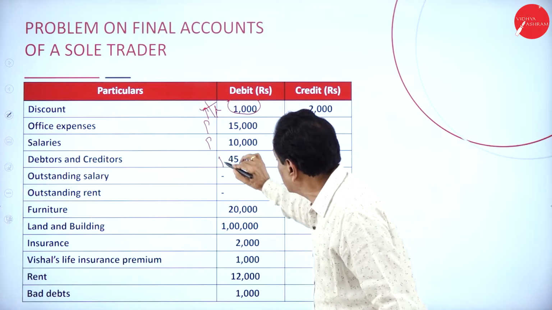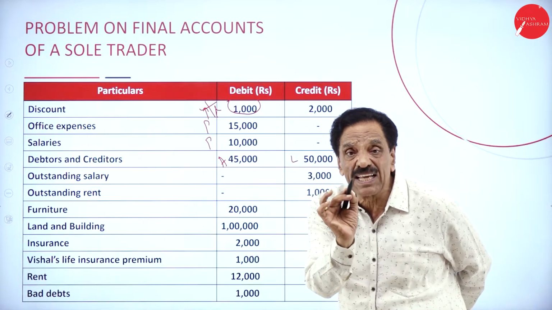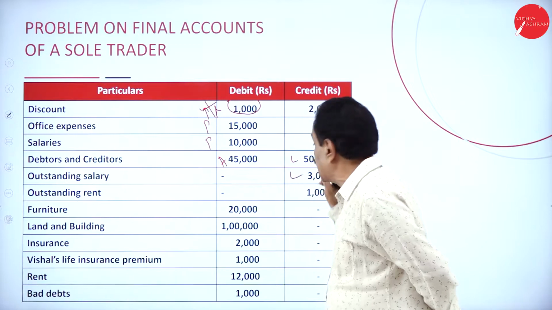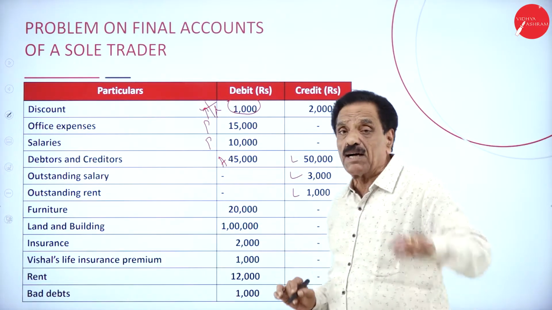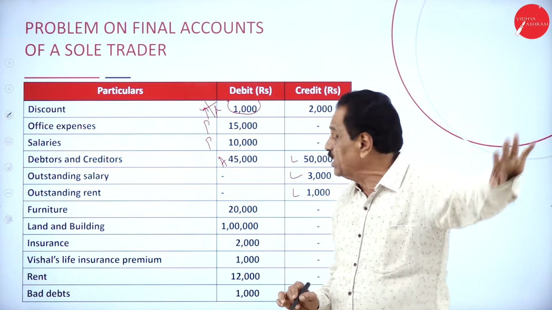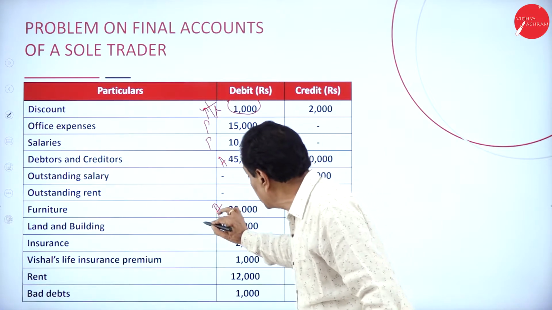Debtor is an asset. Creditor is a liability. Outstanding salary directly appears on the liability side. I will explain. Outstanding rent is a liability. Directly it will come on the liability side of the balance sheet. Then furniture is an asset. Building is an asset.